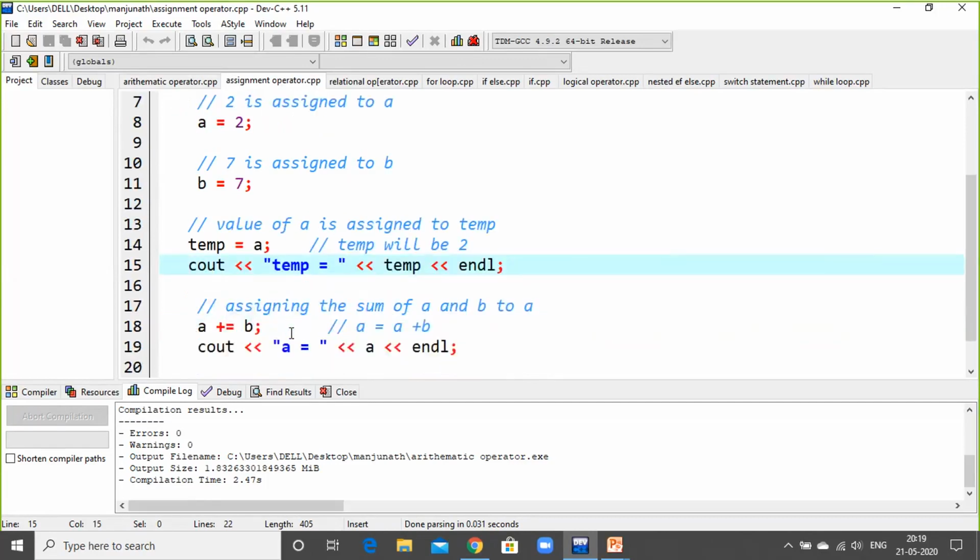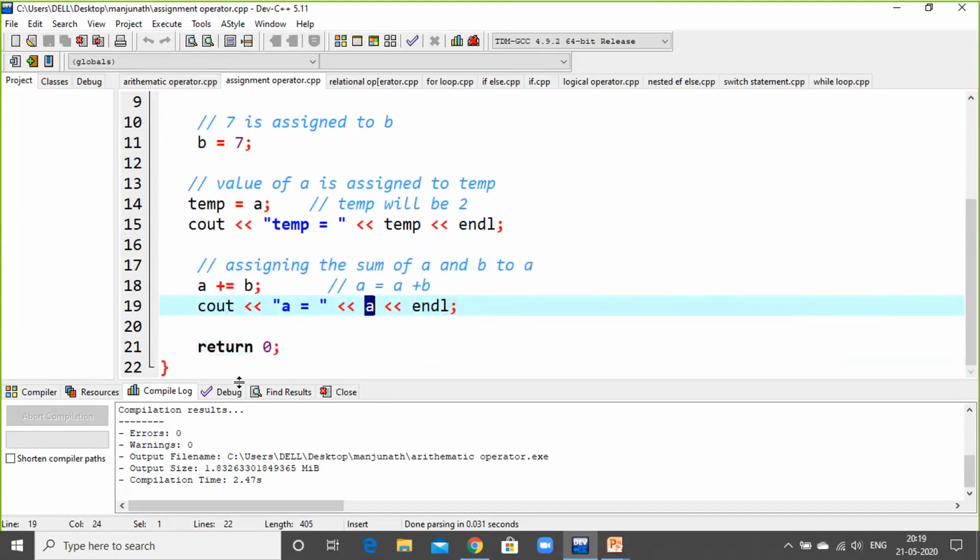Next one is A plus is equal to B. This is an implicit operand, so this plus will come to the right hand side. So A is equal to A plus B. You need to understand this carefully. With plus is equal to, the plus will come to the right hand side and A will follow, so A is equal to A plus B. A plus B is 7 plus 2, which is 9. So the value of A will be stored as 9.